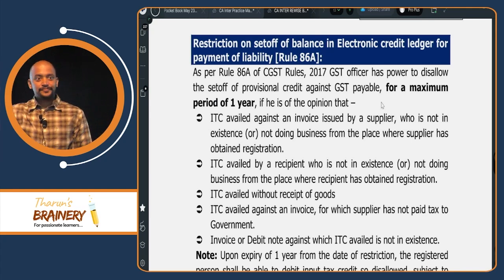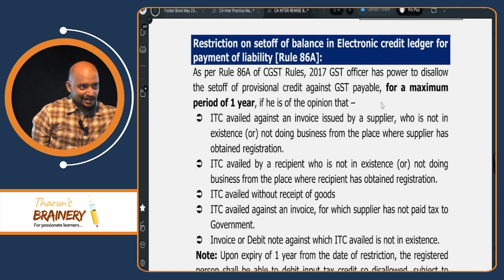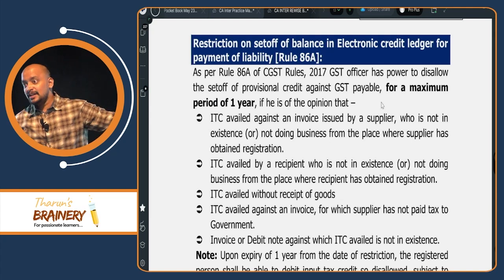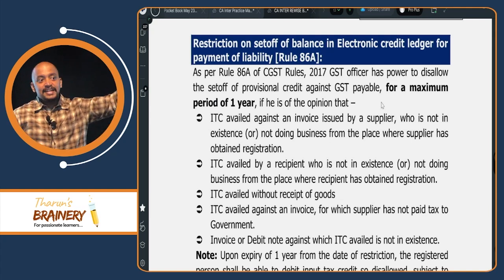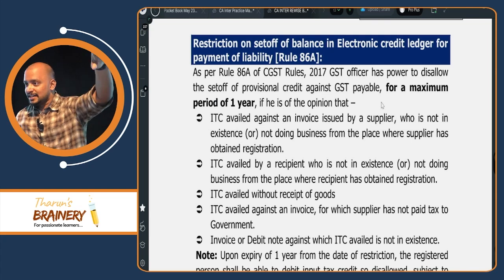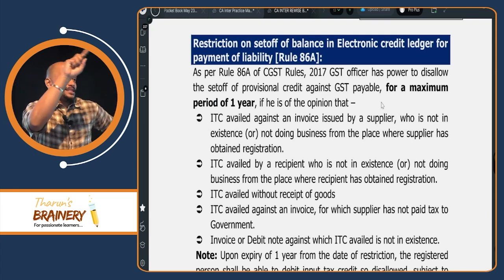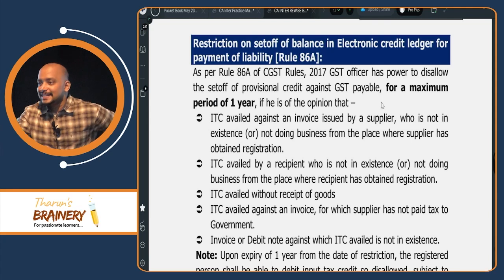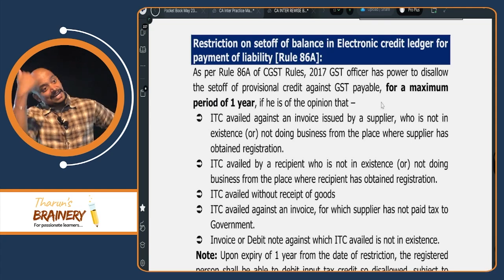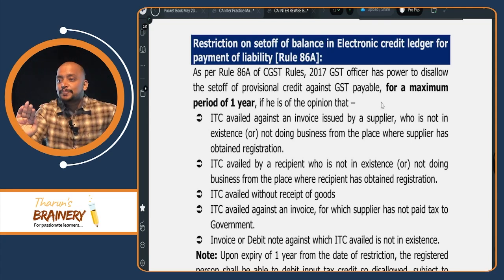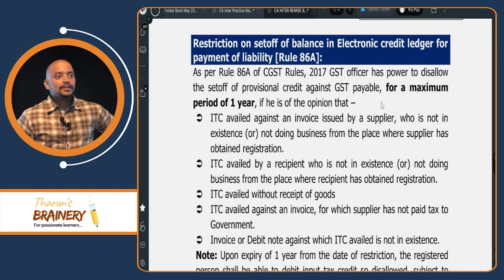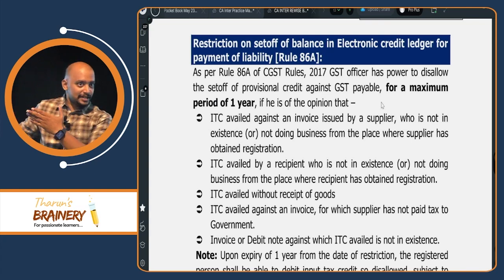You understood? Your supplier is there, no? That supplier has changed the address. He did not communicate the change in address. Now you purchased from such a supplier. So your ITC will be suspended. You availed ITC already, but that will be suspended for a period of 1 year. Why, sir? Like that they created provision.